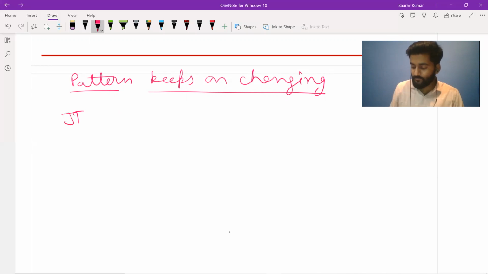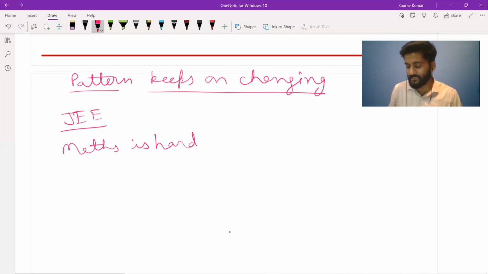Also in JEE, we see that the maths part is hard because it is the same as the level of JEE 1, whereas there are rare questions on physics and chemistry in those sections. You need to focus more on the aptitude part. We have seen the division of questions and their layout. So this was about JEE.